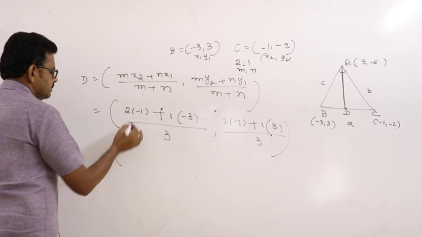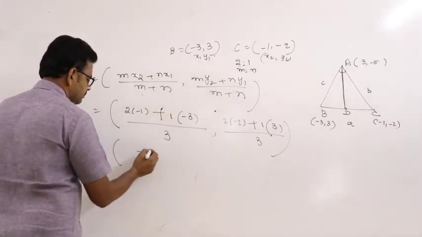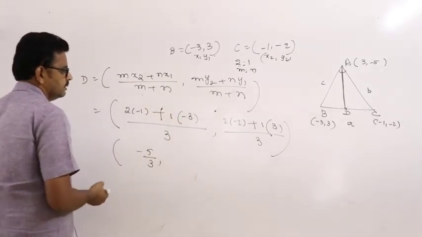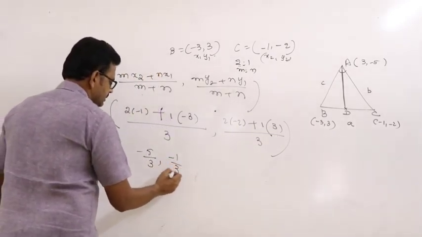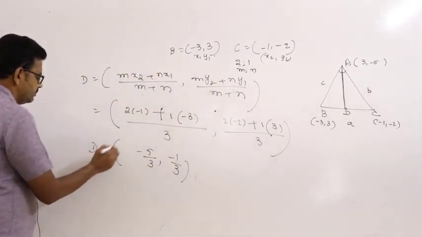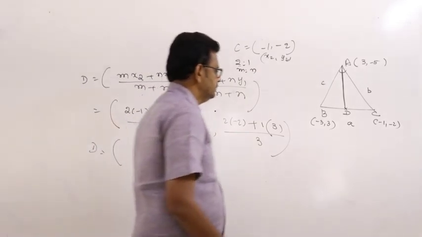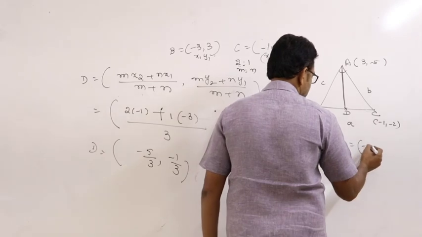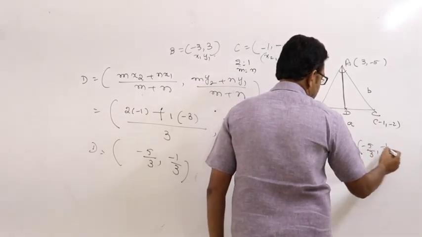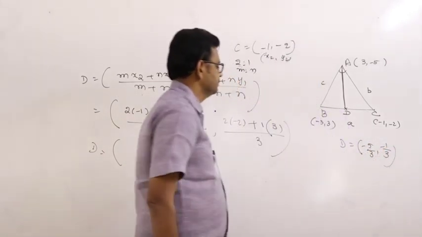So this is minus 2 minus 3, minus 5 by 3 comma minus 4 plus 3, that is minus 1 by 3. So D coordinates are minus 5 by 3 comma minus 1 by 3.